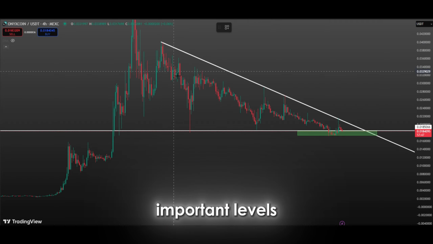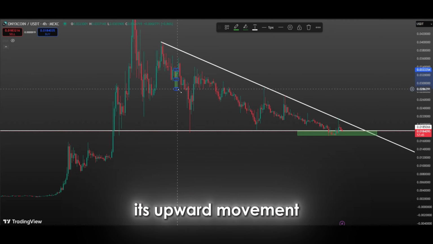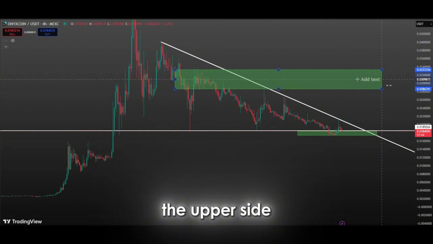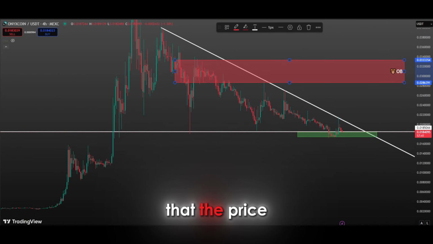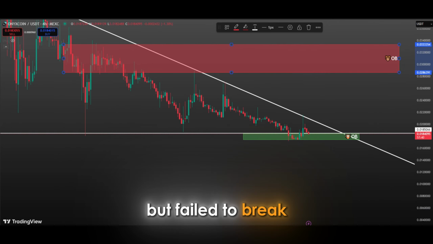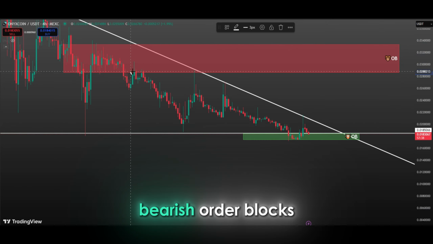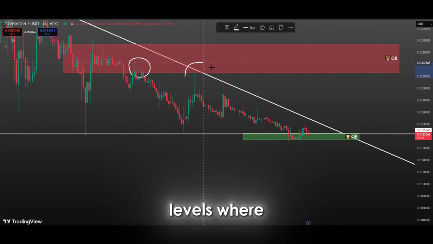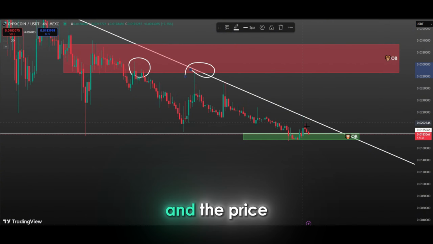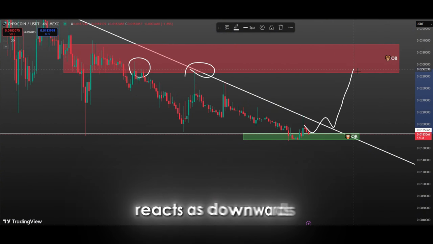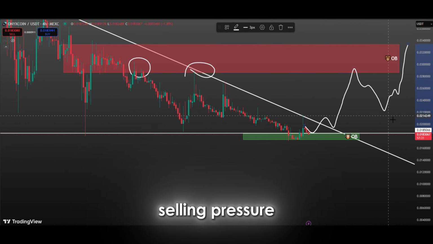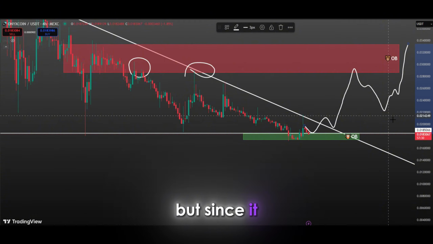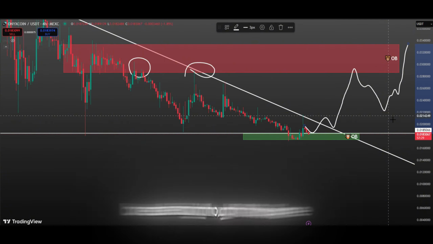One of the important levels that the price will face in its upward movement is the bear order block on the upper side. This area stands out as a strong resistance area that the price has tested several times in the past but failed to break. Bearish order blocks are usually the levels where big sellers enter the market and the price reacts downwards. Every time the price has approached this area, it has faced selling pressure and failed to break through, but since it has tried twice, it has a better chance of breaking through this time.